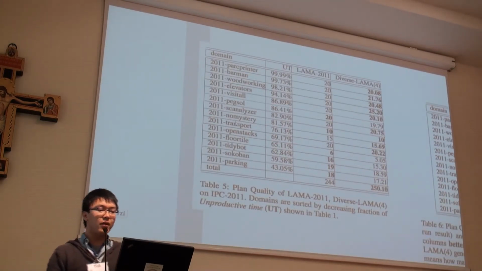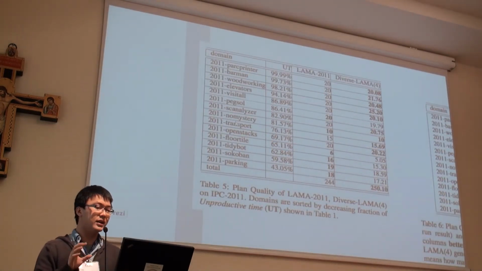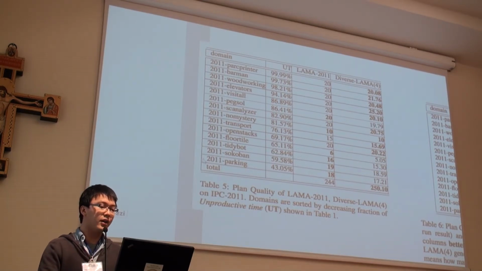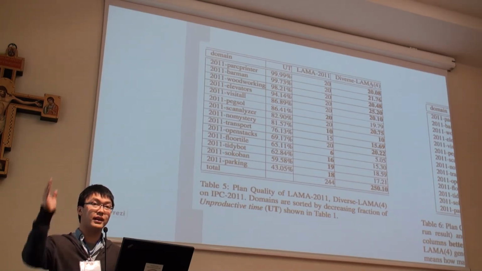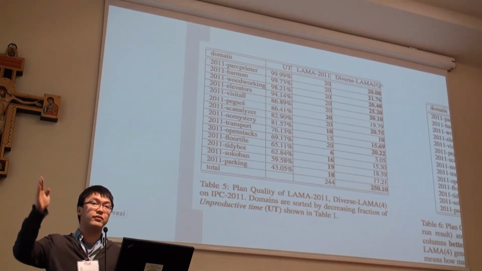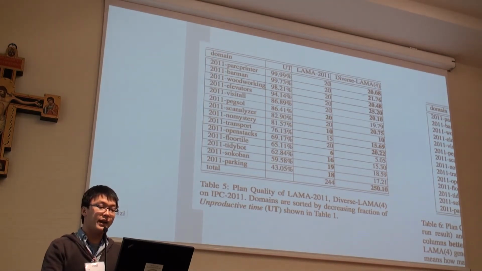So here let's look at the results. Again, I sort the domains based on the percentage of unproductive time. This is LAMA, and this is diverse LAMA, where I do several restarts. Here, the number 4 means I do 4 restarts. We can see that in some domains it's improved, and in some domains it's not improved, it's actually getting worse.